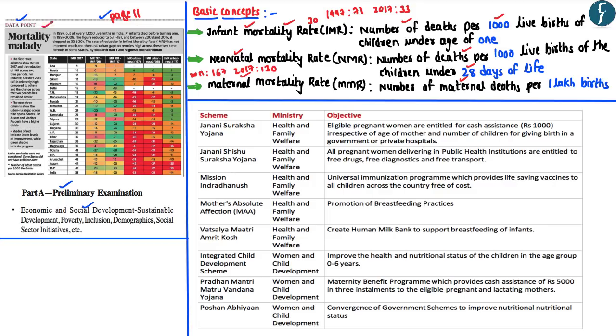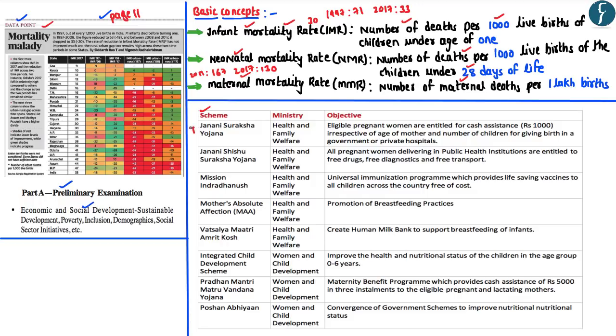Now this particular article here highlights various trends with respect to the reduction in the infant mortality rate across different states in India. However, the data which is presented here is not that important. What is important here is the various government schemes and programs for reducing the infant mortality rate. Hence, as part of this video analysis, let us understand some important government initiatives.